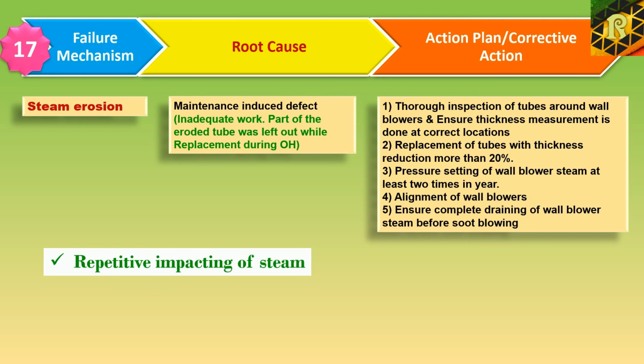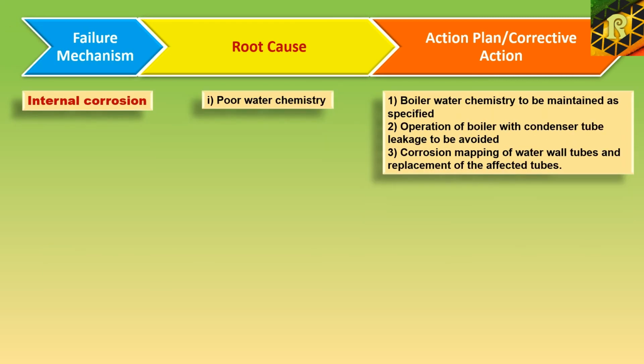Corrective actions that must be taken to avoid this kind of failure are thorough inspection of tubes around wall blowers and ensuring thickness measurement is done at correct locations, replacement of tubes with thickness reduction of more than 20%, pressure setting of wall blower steam at least 2 times in a year, alignment of wall blowers, ensure complete draining of wall blower steam before soot blowing.